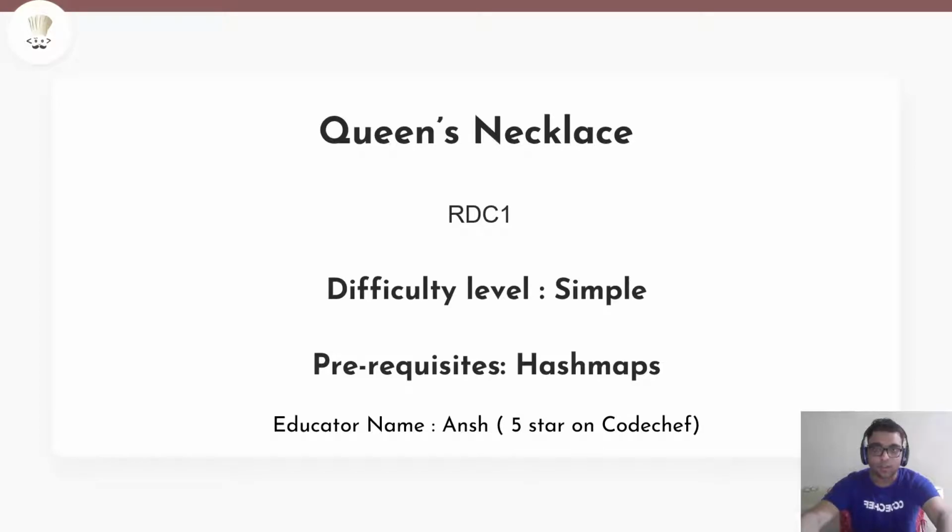So today we're gonna be solving the problem Queen's Necklace. The difficulty level for this problem is simple and the prerequisite required is your basic hashmap data structure.